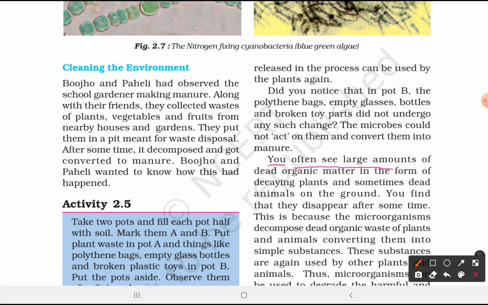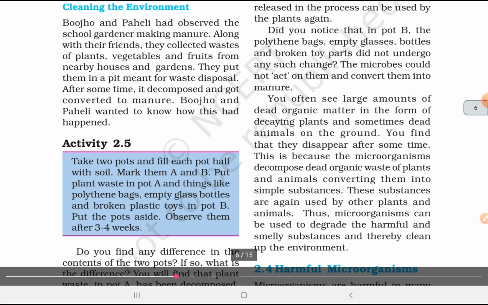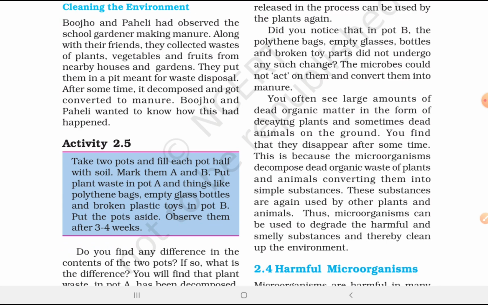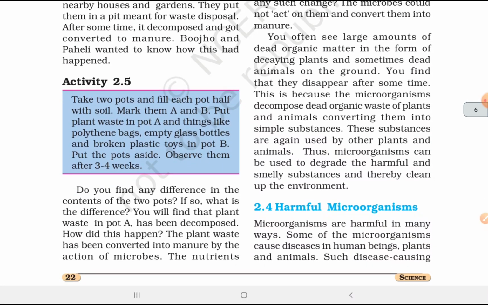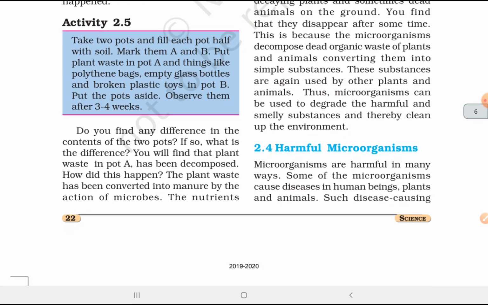You often see large amounts of dead organic matter in the form of decaying plants, sometimes dead animals on the ground. You find that they disappear after some time. This is because the microorganisms decompose dead organic waste of plants and animals, converting them into simple substances. These substances are again used by other plants and animals, and thus microorganisms can be used to degrade the harmful and smelly substances and therefore clean up the environment.